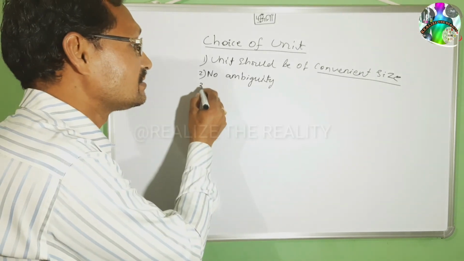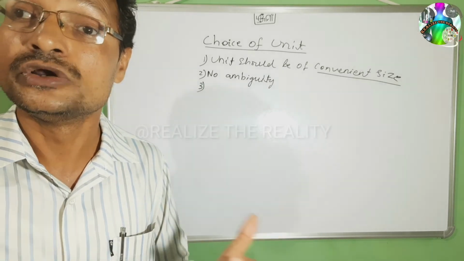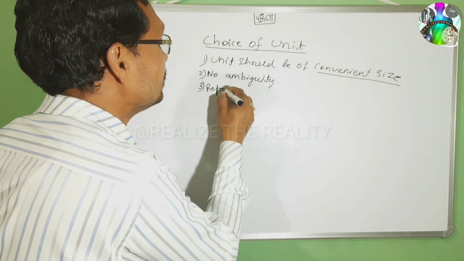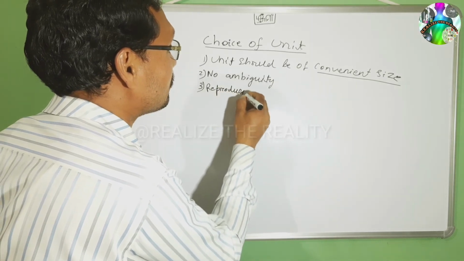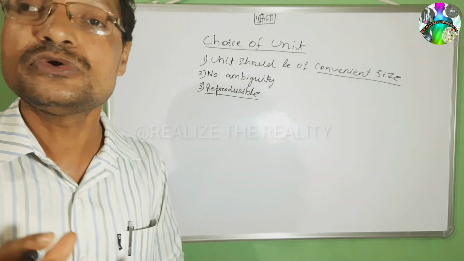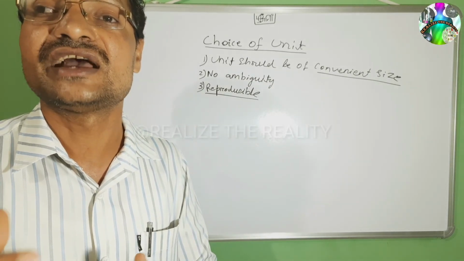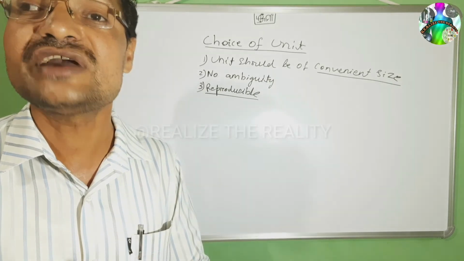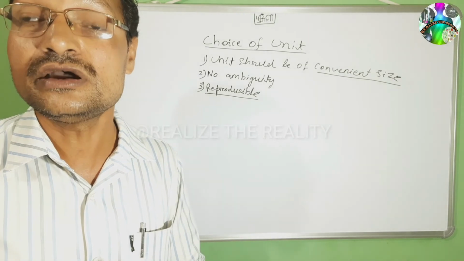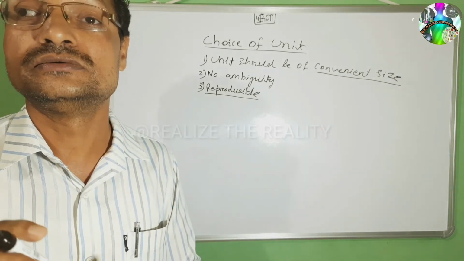Third choice, unit should be reproducible. What do you mean by reproducible? Suppose the magnitude of the quantity changes. I can say the mass of the sugar is 10 kg, but I can say 2 gram of gold.